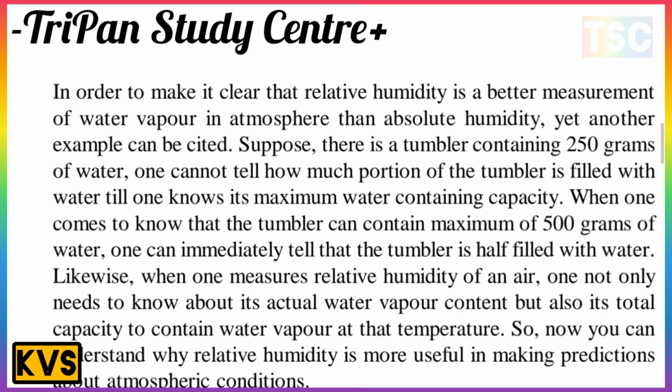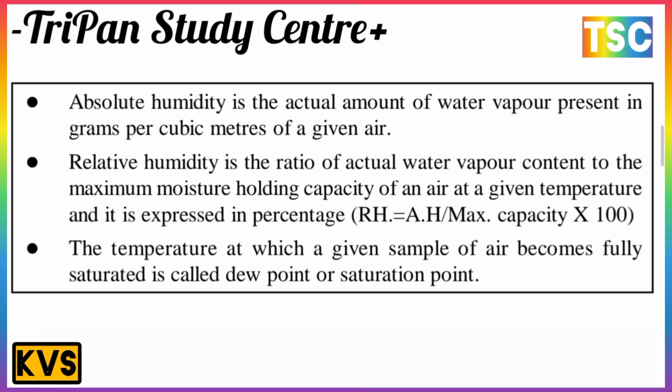The most important point here: absolute humidity is the actual amount of water vapor present, in grams per cubic meter, in a given air. Relative humidity is the ratio of the actual water vapor content to the maximum moisture holding capacity of air at the given temperature, expressed as a percentage: RH equals absolute humidity divided by maximum capacity, times 100. The temperature at which a given sample of air becomes fully saturated is called the dew point or saturation point.